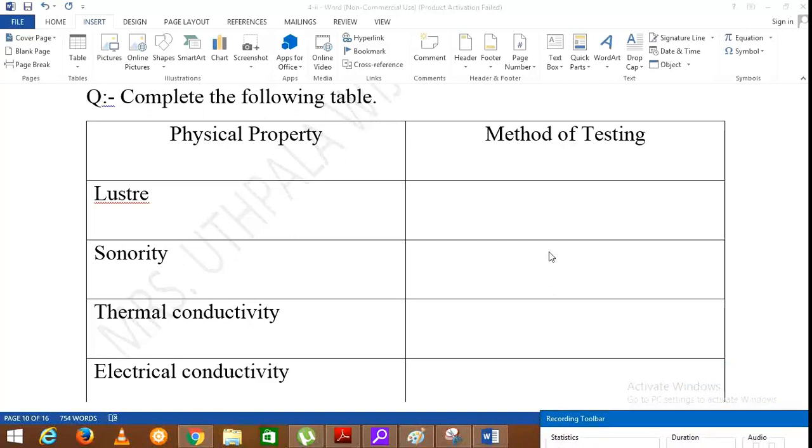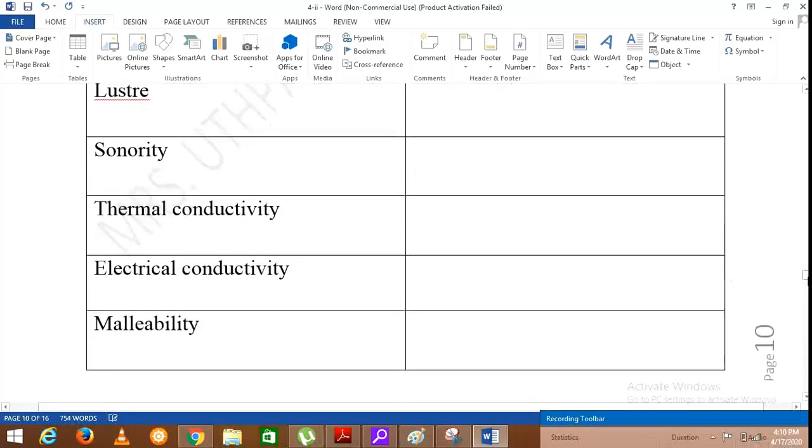Then sonority, I mentioned about this. By striking with a metal rod or dropping that particular substance on a cement floor, you can find whether it has a sonorous sound or not. Then the thermal conductivity.